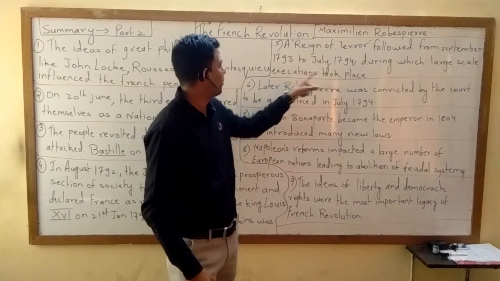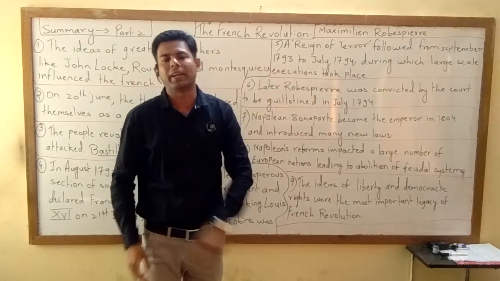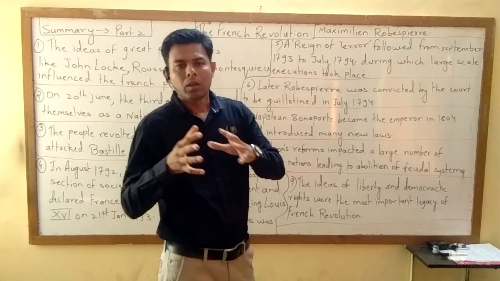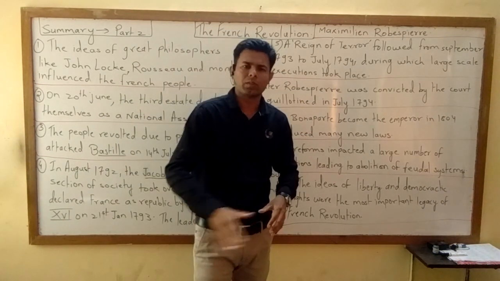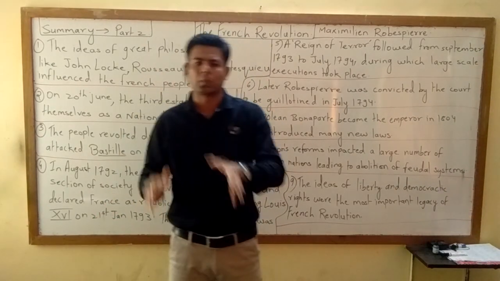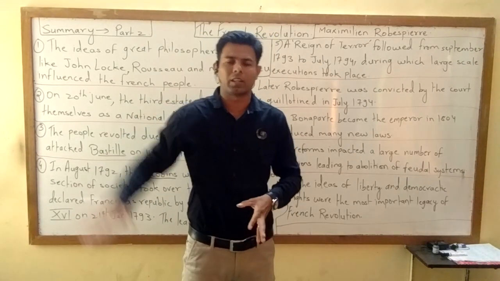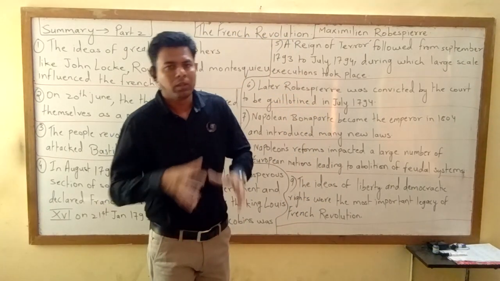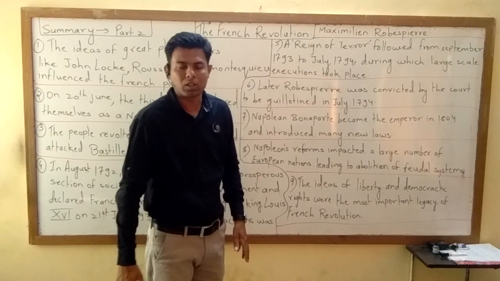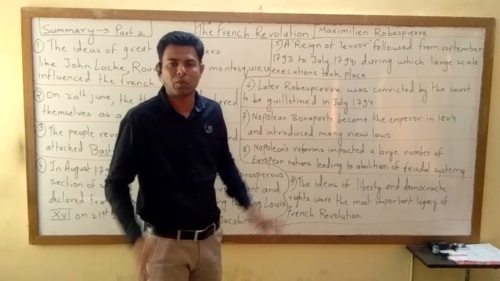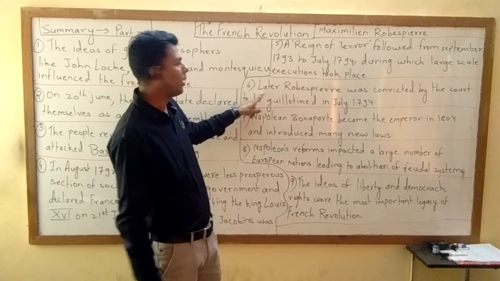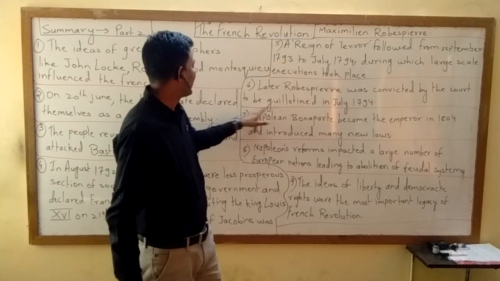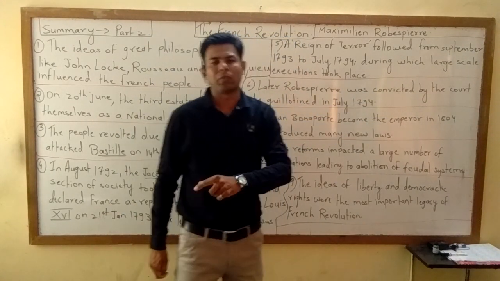From September 1793 to July 1794, large-scale executions took place. अगर कोई अन्याय करता था, करप्शन करता था, उसको जगह पे खत्म कर देते थे, एग्जीक्यूट कर देते थे. That was called execution. This year was marked as the reign of terror. Everyone was afraid, frightened. Later, Robespierre was convicted by the court to be guillotined in July 1794.